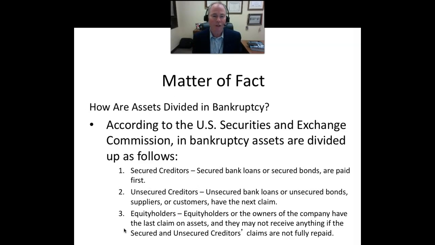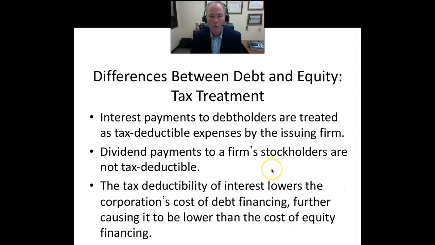Now, that's the order set out by the U.S. Securities and Exchange Commission, the SEC. However, in practice, the order of payment can be quite different, as we saw during the 2008-2009 financial crisis and the bailout of the automobile industry, where there was the sense that unsecured creditors were paid ahead of secured creditors.